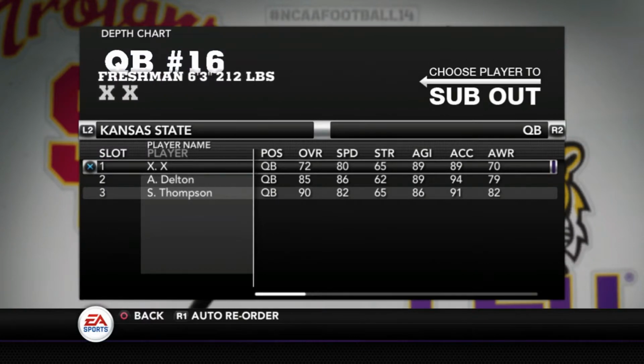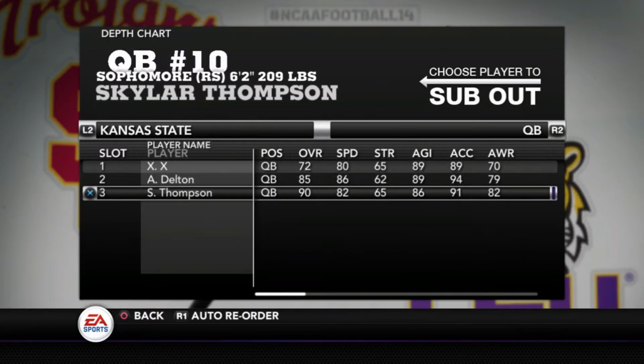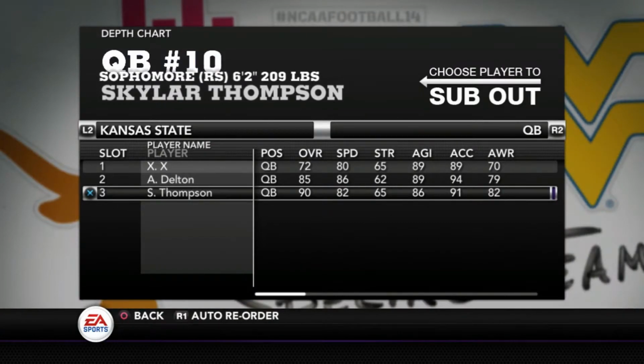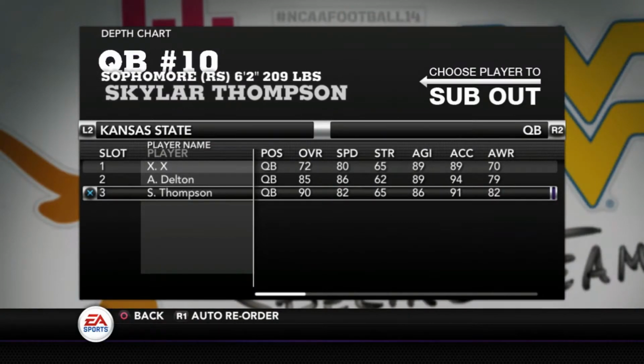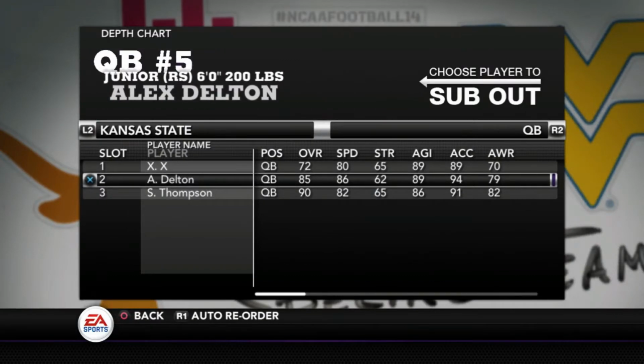And then we go to Kansas State, and you see a couple of guys here, Alex Delton, and look at Skylar Thompson. His overall rating is a 90. I mean, that is very impressive. And if you look at his numbers, again, this is all based off of stats. His numbers are really good. I think he has a chance to be a really good quarterback. But Alex Delton, a little bit better of a runner. So where are they going to go with that position?